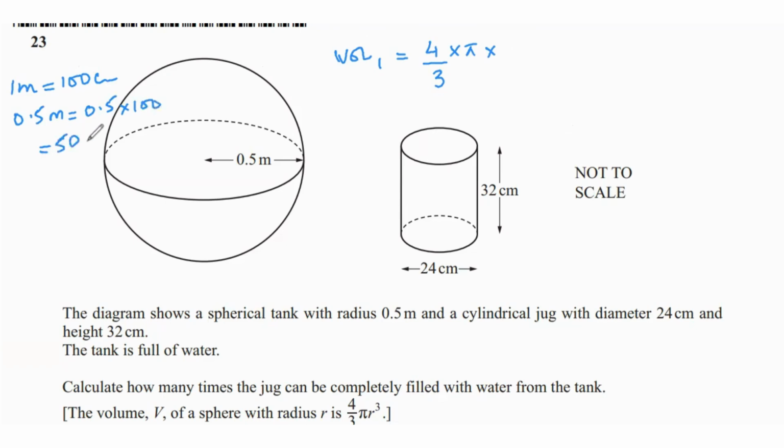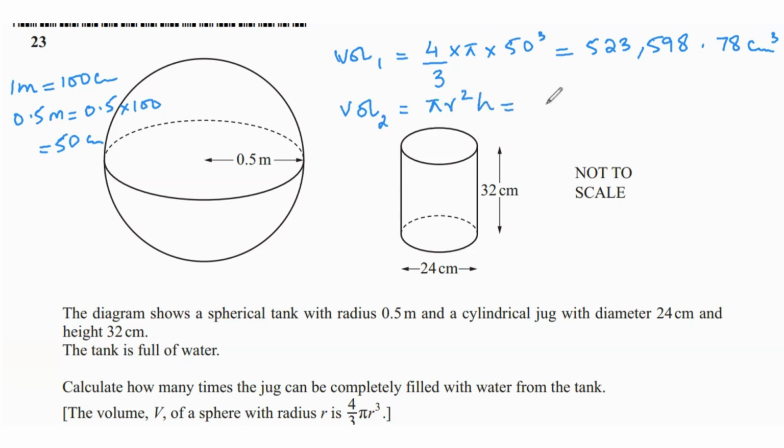And that is 50 centimeters. So times 50 cubed. And that equals 523,598.78 centimeter cubed.